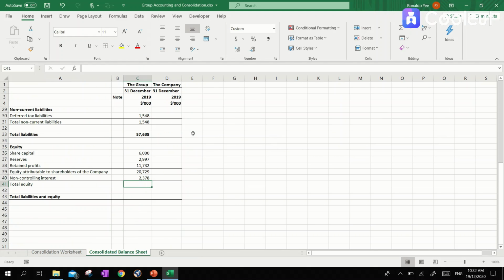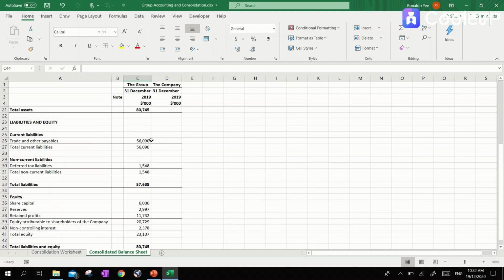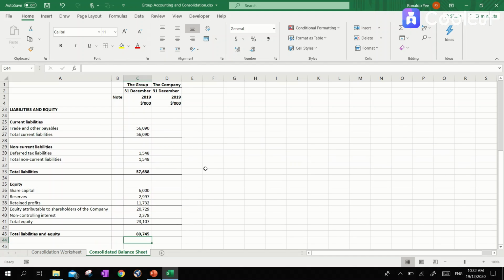So, the group's equity will comprise both equity that is attributable to shareholder of the company and to the non-controlling interest. So if we add these two, this is the total equity. And if we take the total liabilities plus the total equity, then we will get a figure that is the same as the total asset. So this is what it means when we present the non-controlling interest under equity, but separately from equity that is attributable to shareholders of the company.